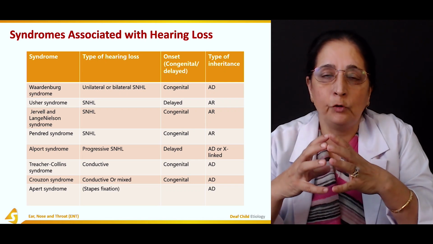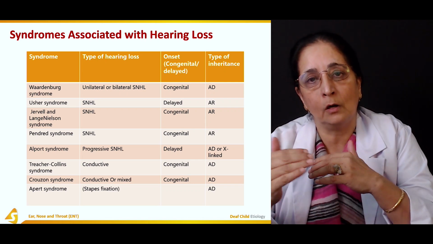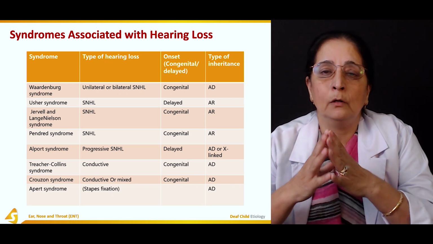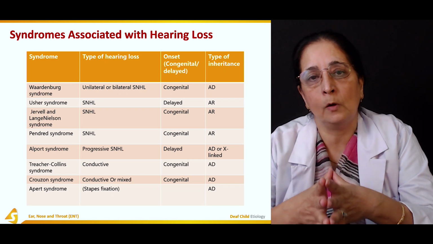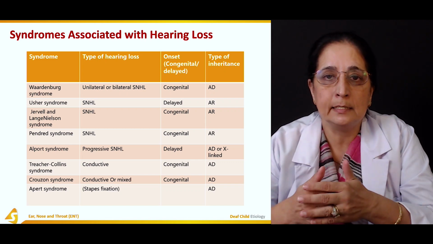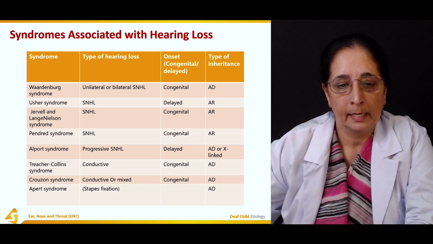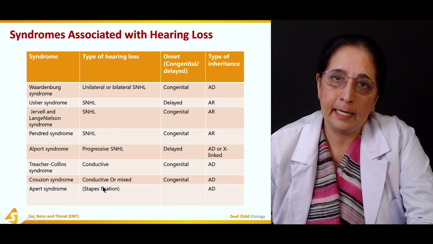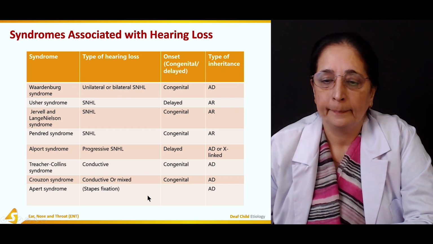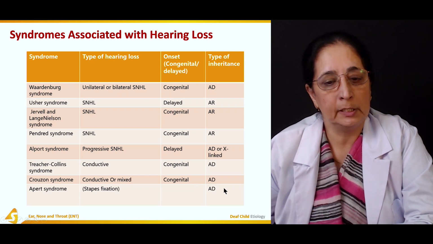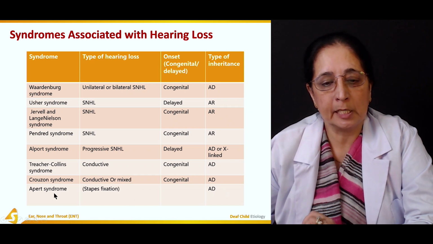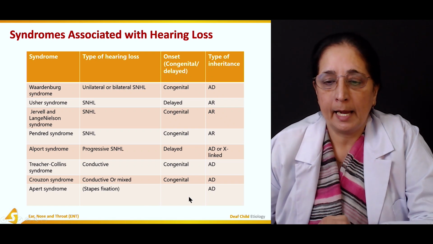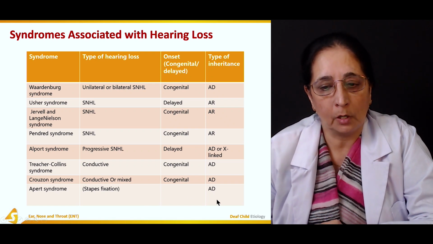Most of these syndromes affect the inner ear or labyrinth and the nerves, and when the inner ear or nerves are affected or involved, it can lead to sensorineural hearing loss. Then another syndrome is Crouzon syndrome, which is again conductive or mixed, congenital, autosomal dominant. And Apert syndrome, there is fixation of the stapes and it's autosomal dominant.